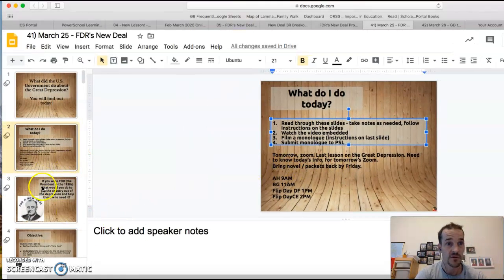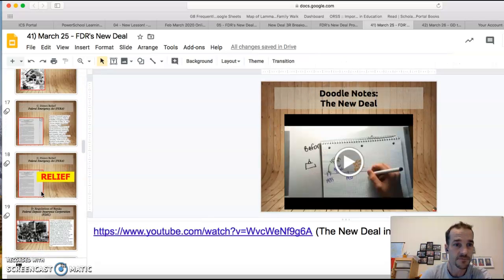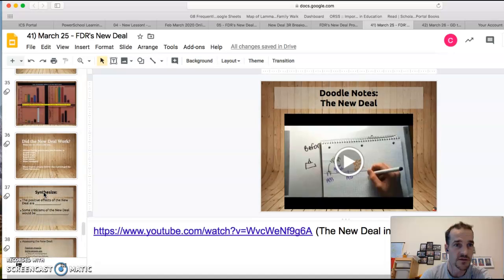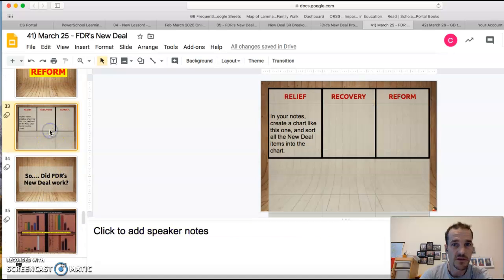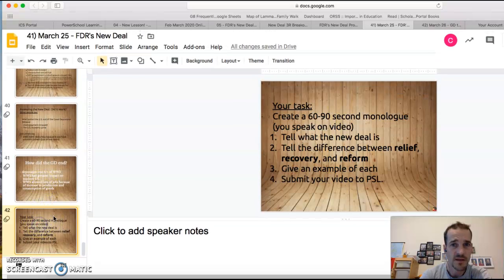All right, so let me go to the last slide. You're going to click through these and read through all this stuff, and then here's what you need to do at the end. Here's the chart that you need to create. That should be in your notebooks. And then here's your task.